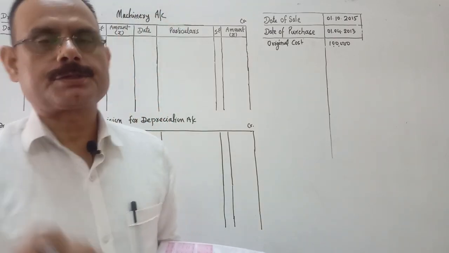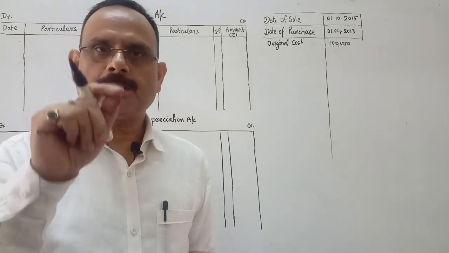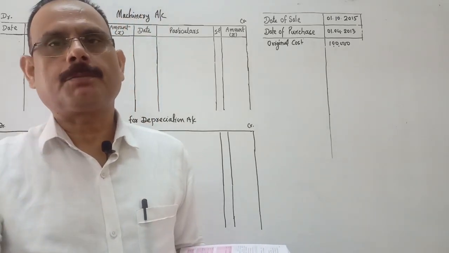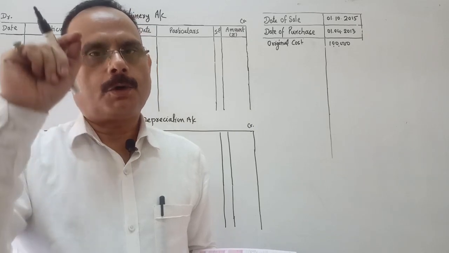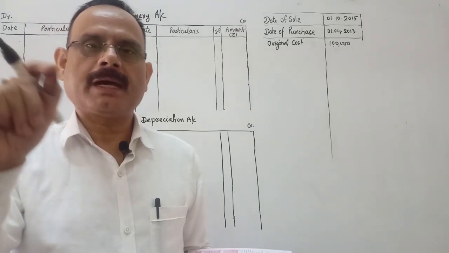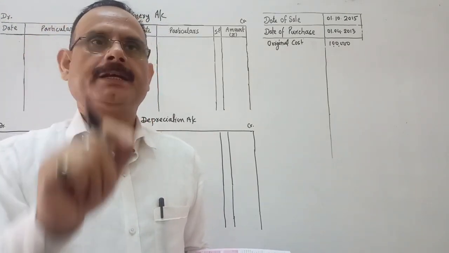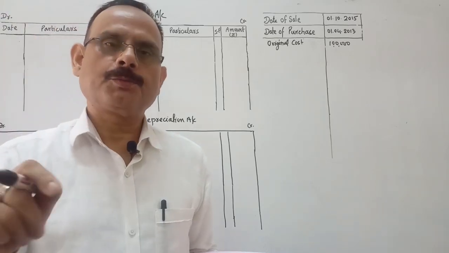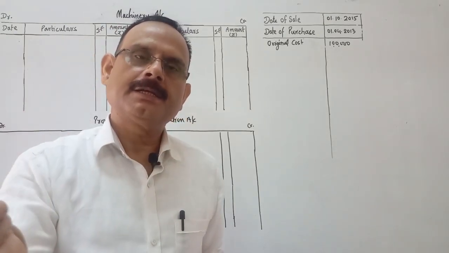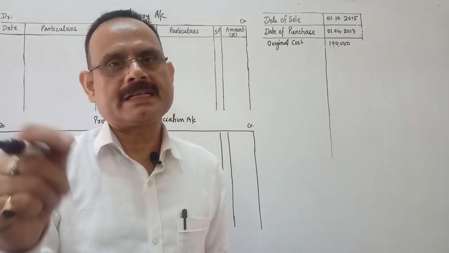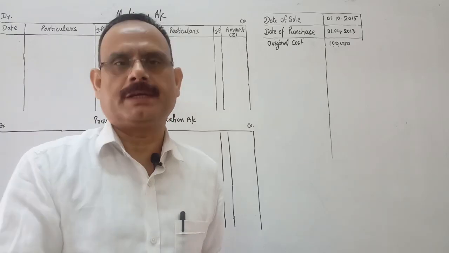So now, next question, we are going to discuss the next type of question. In this type of question, the information of machinery, provision for bad and doubtful debts, and provision for depreciation will be given. The opening balance of the assets and the opening balance of provision for depreciation will be given, and the sale of assets for that specific financial year will also be given, and you are requested to prepare the ledger of that asset, provision for depreciation and assets disposal account. This is for 1 year only, sometimes it may be for 2 years.